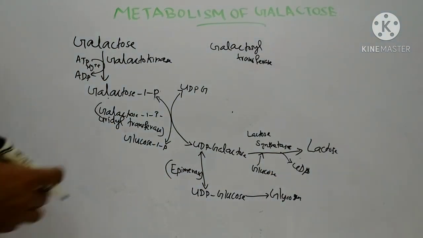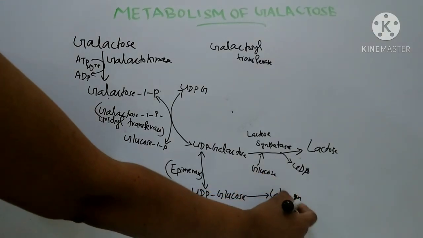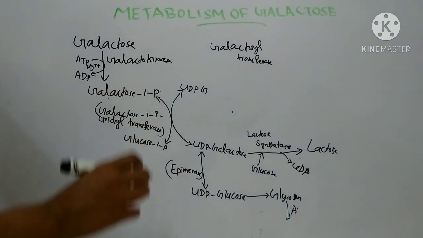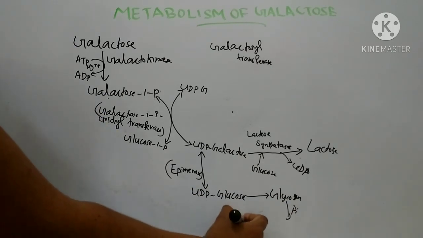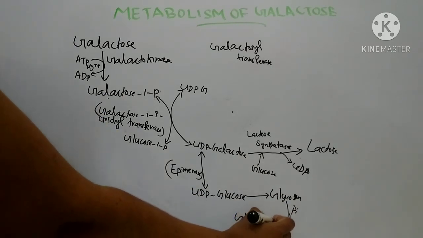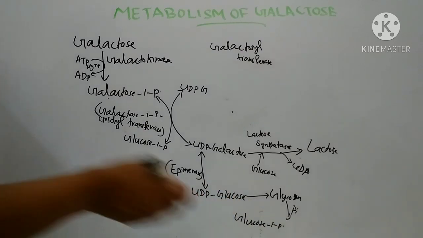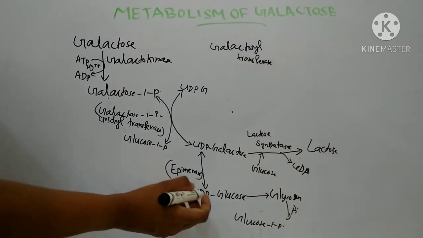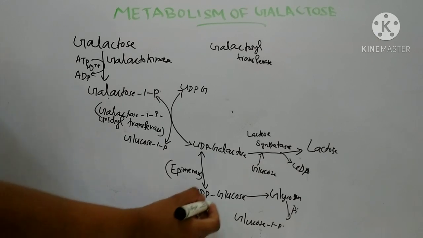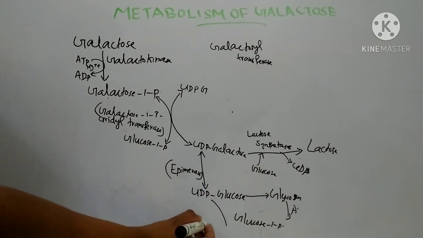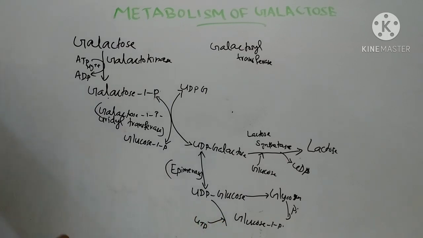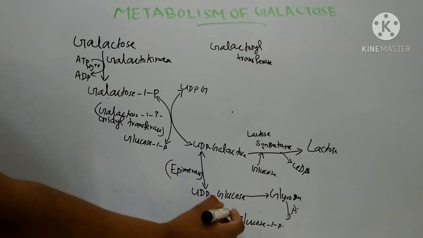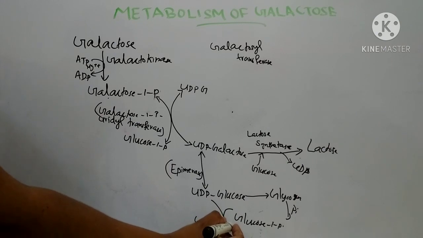Then by phosphorylation, by the enzyme phosphorylase, glycogen is converted to glucose 1-phosphate. Then this glucose 1-phosphate reacts with one molecule of UTP.